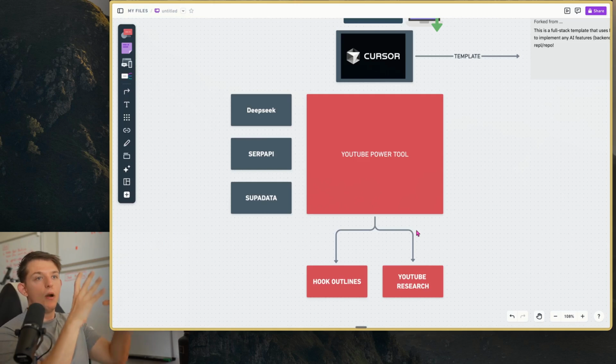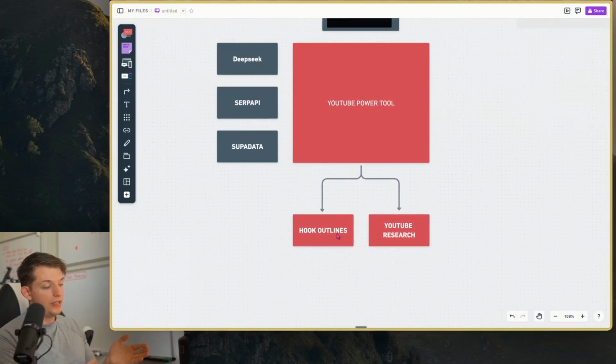And this is going to be like a one-page document that you can save to your app, and you can save all these different hook examples so that if you ever have an idea, you can look through them and decide, okay, I want to use this hook for this video. This is a good template. And then later we can actually build the next feature, which is just put your idea into the app, and then it will automatically select which hook outline is the best, depending on which ones you've saved and liked over time. And then it will convert your idea into that hook outline, which is great for writing YouTube videos.